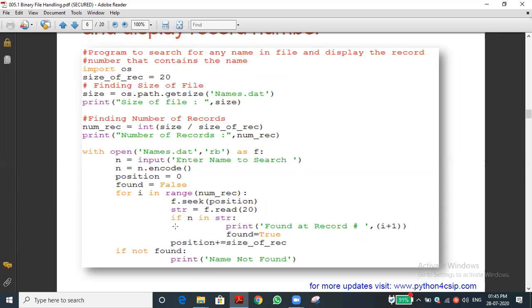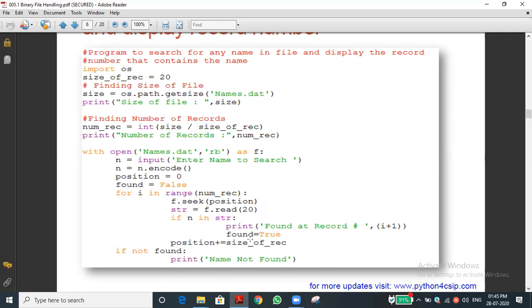Actually, the found value is false. Not false means, what is the not false? If condition, if not false, what is the value? If not true. Correct, no? True, of course. So if not found means what will happen? Name is not found. It will print the message.